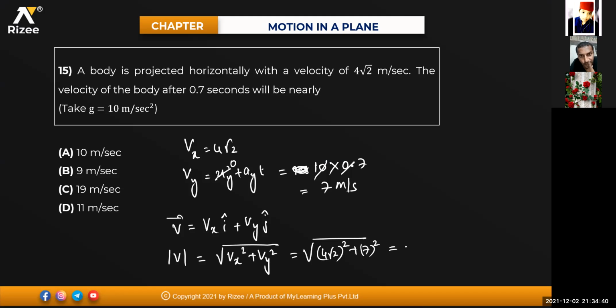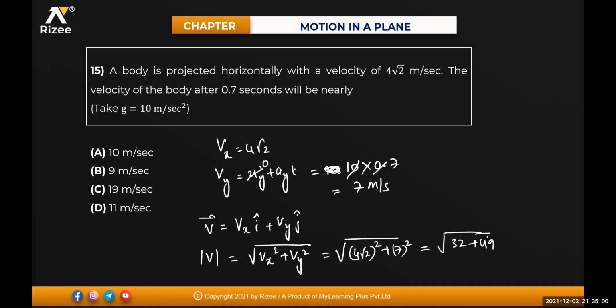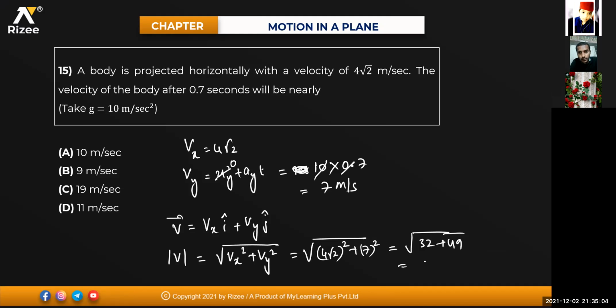Nine, sir. 9. Very good. 4 root 2 whole square is how much, beta? 32. 16, 16 2s are 32, plus 7 7s are 49. Isn't it? So that will be equal to how much for me? 9. Yeah, 9 meter per second. Very good.